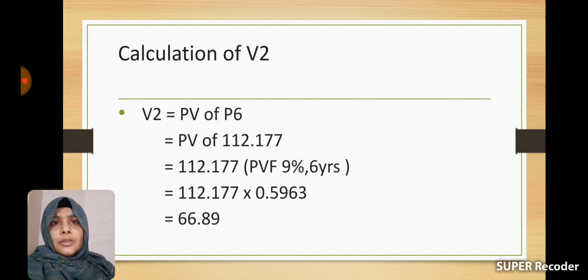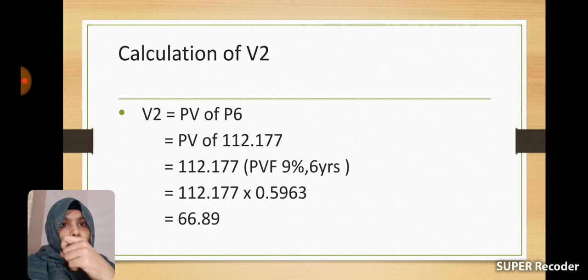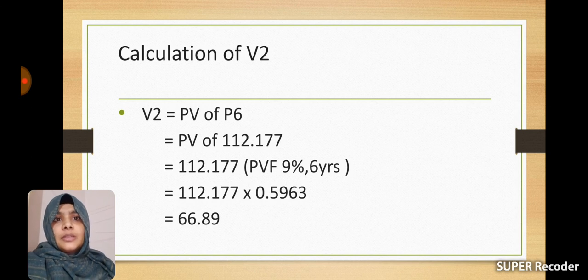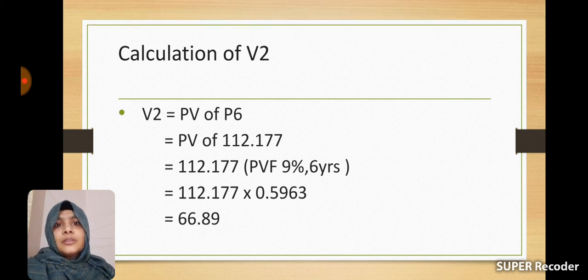Okay, so now we can easily apply all these aspects in our equation for calculating intrinsic value. Before that, this is P6, and now we need to calculate the present value of P6 for calculating V2. So P6 into the present value factor at 9% for 6 years. The present value factor at 9% in the 6th year is 0.5963, and we multiply 112.177, that is P6, with it. Then we will get the present value of P6 as 66.89.